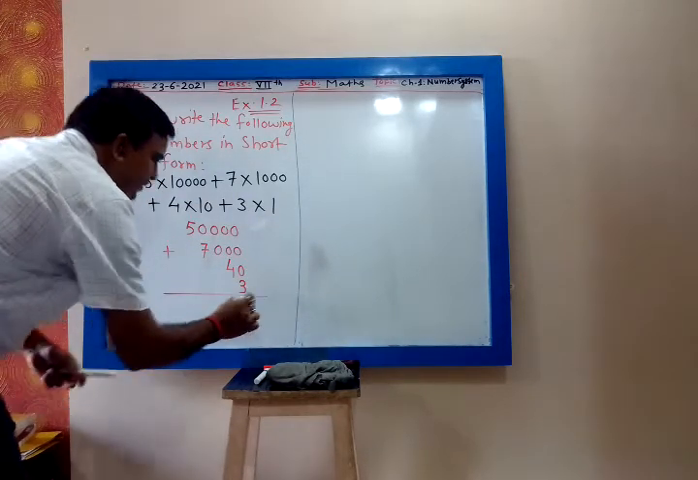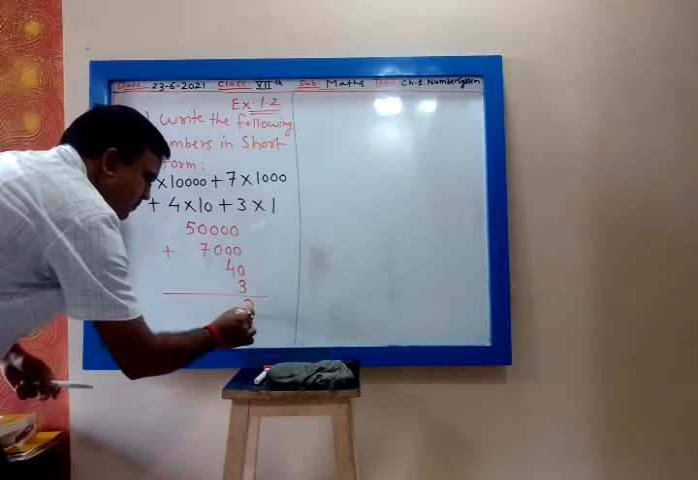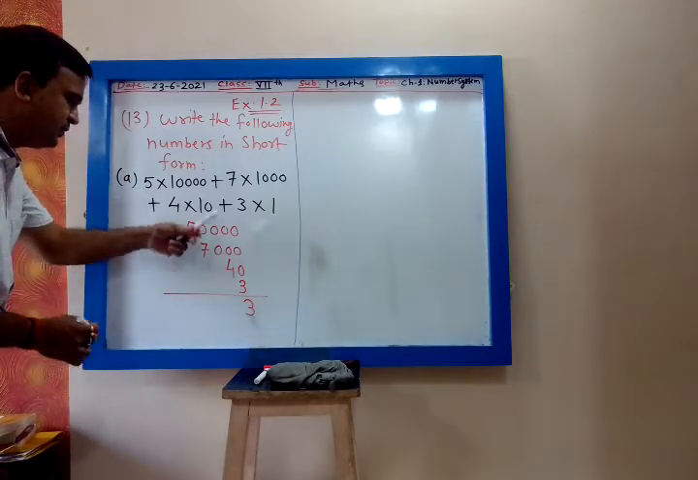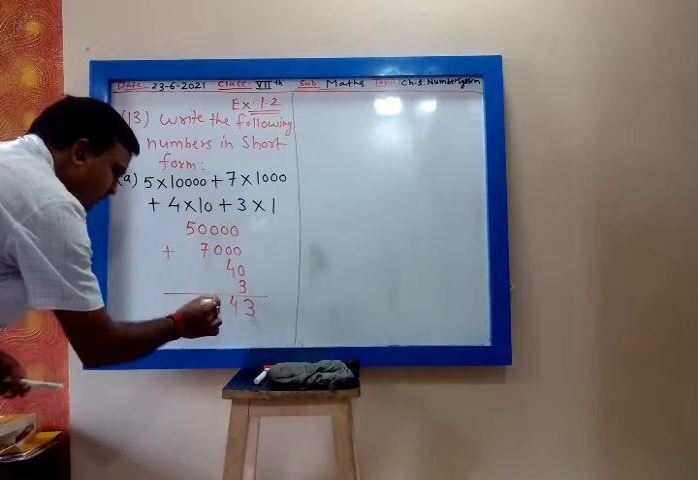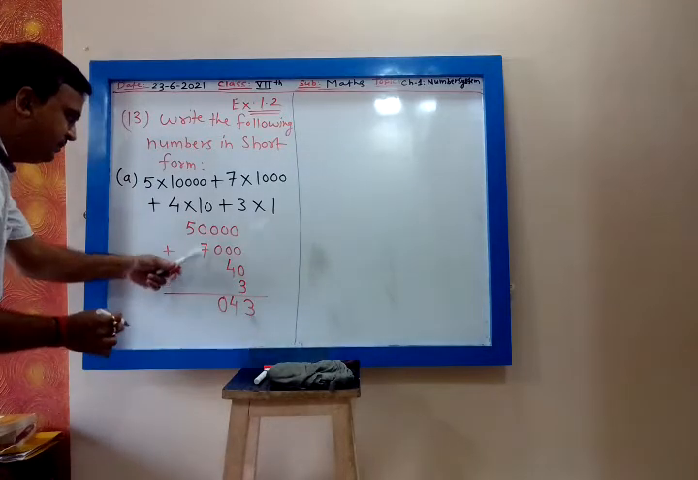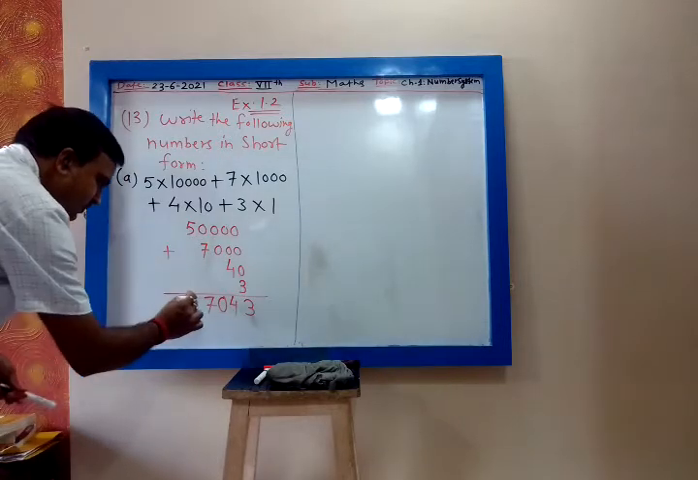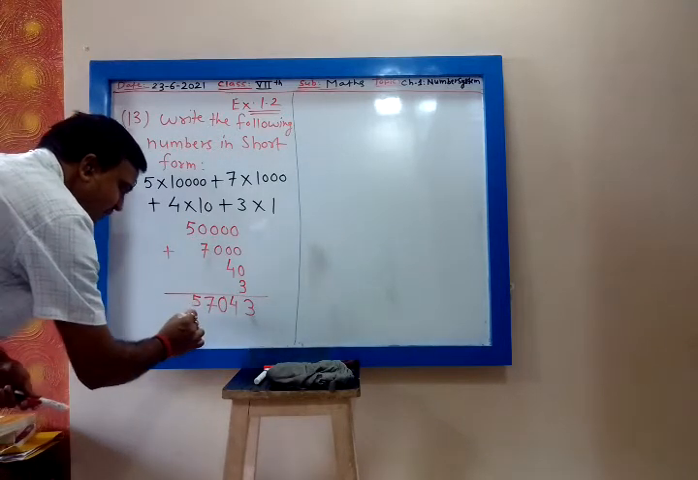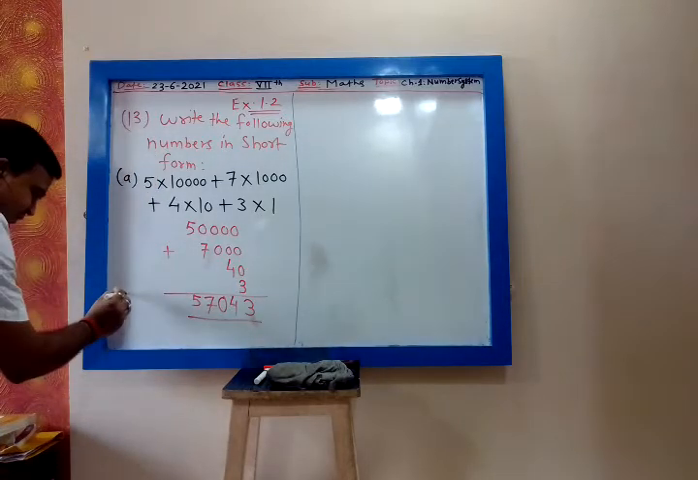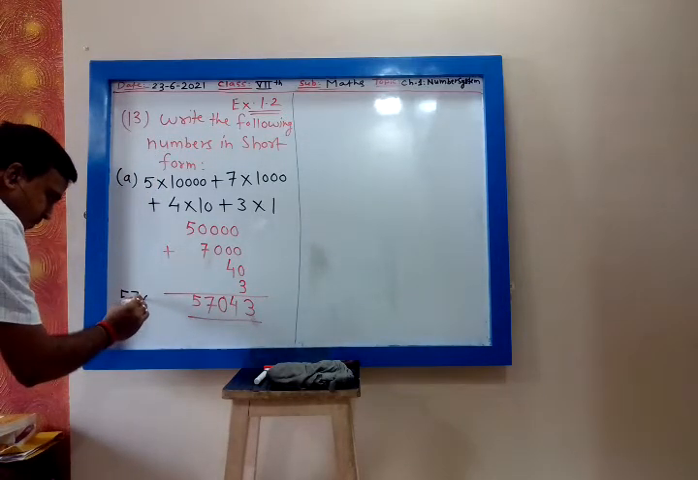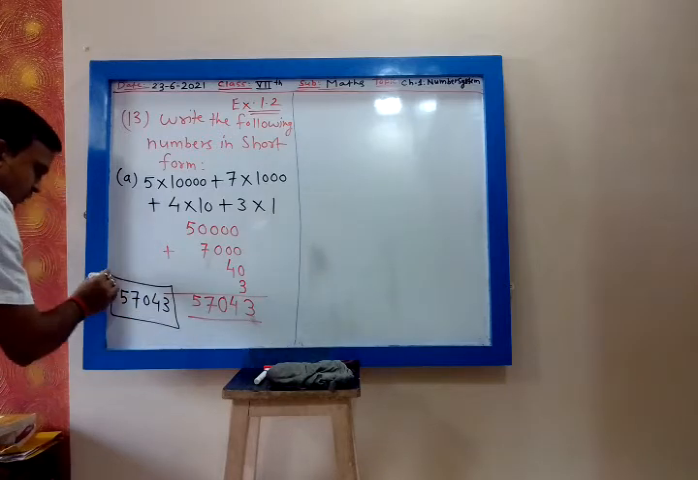Now we add the number. 3 plus 0 plus 0 plus 0, 3. 4 plus 0 plus 0, 4. Then 0 plus 0, 0. 7 plus 0, 7. And 5, there is nothing. So this is 57,043. Answer is 57,043. And this is the short form.